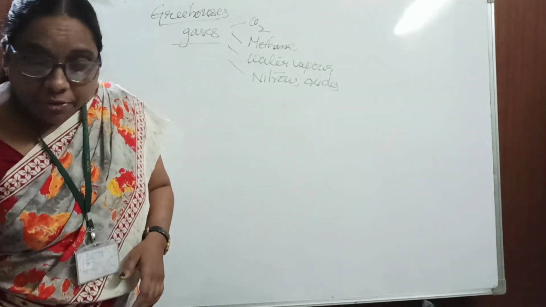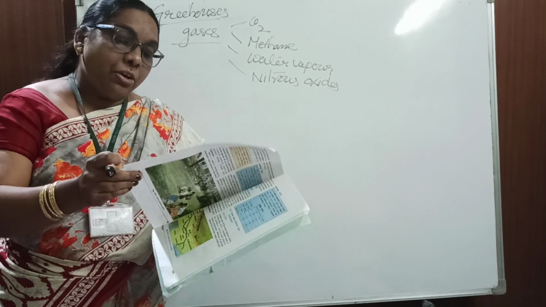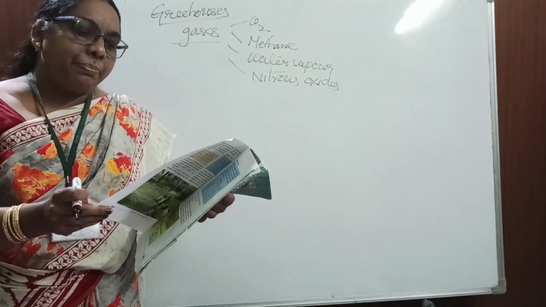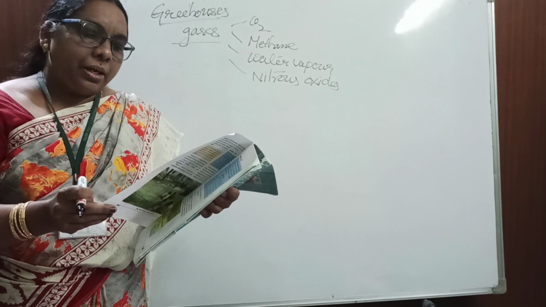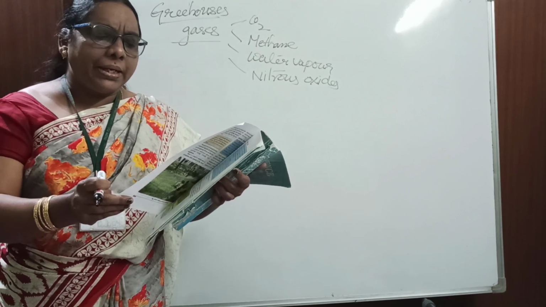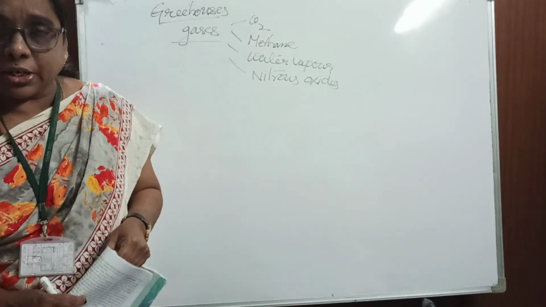Especially, if you see in your textbook, just have a look at page number 243. What can be done? About Delhi, they have given one story.